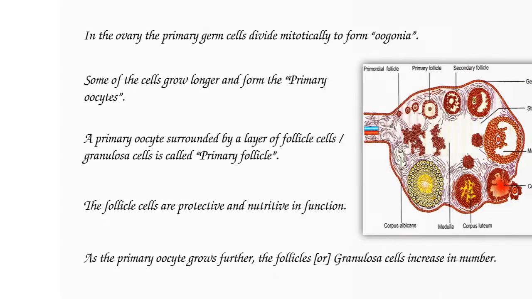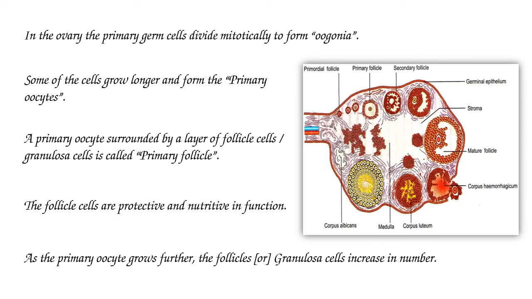Development of ova in the ovary. In the ovary, the primary germ cells divide mitotically to form oogonia. Some of the cells grow larger and form the primary oocytes.